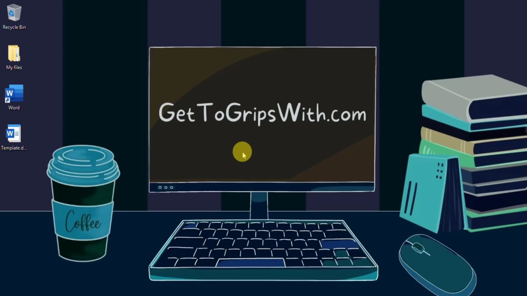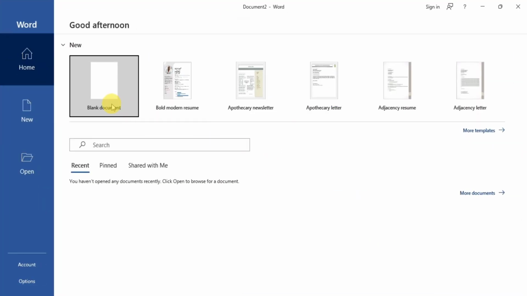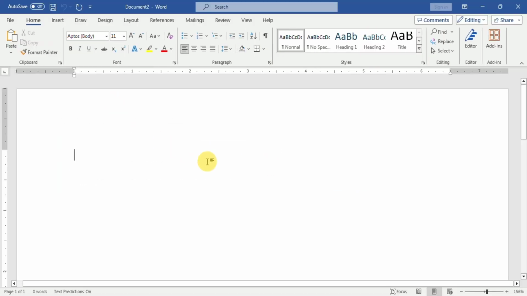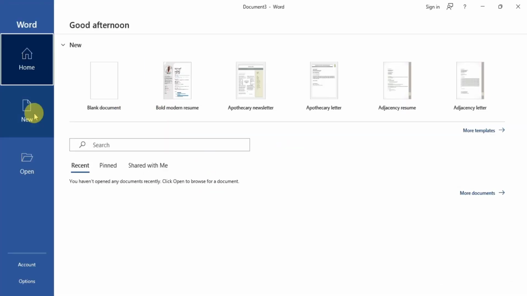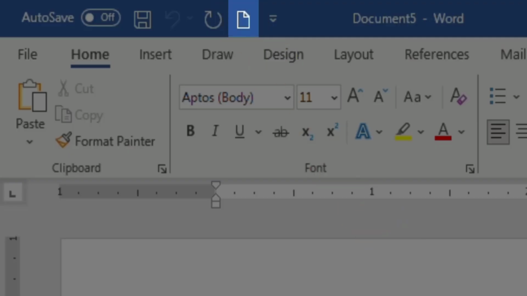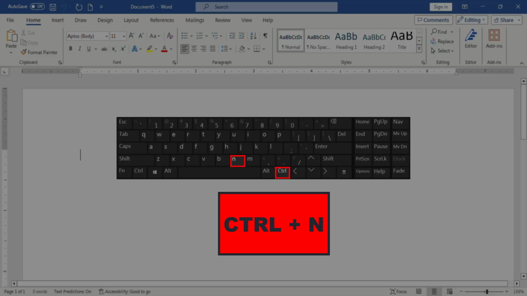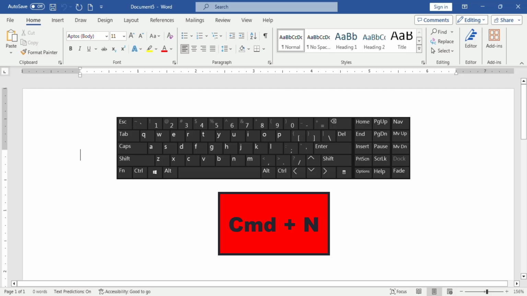Microsoft Word offers many ways to create new documents. When we first open Microsoft Word, the Start screen appears. To create a new blank document, we can simply click on Blank Document and an empty document is created. This option is available in both the Home and New sections. This option is also available on the Quick Access toolbar when we are already editing a document. The shortcut for this command is pressing Ctrl+N on our keyboard or CMD+N on a Mac.